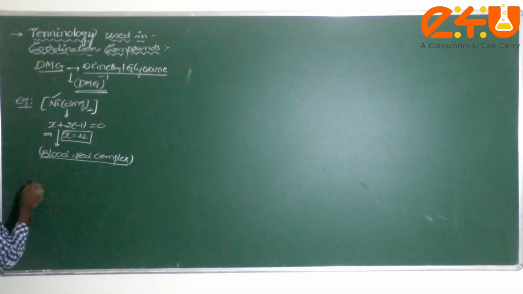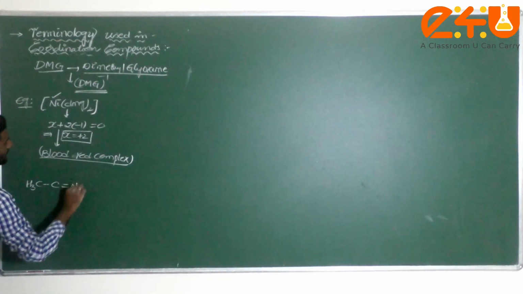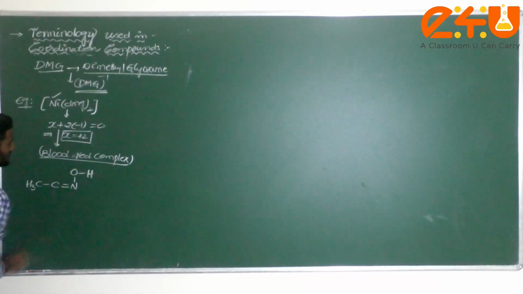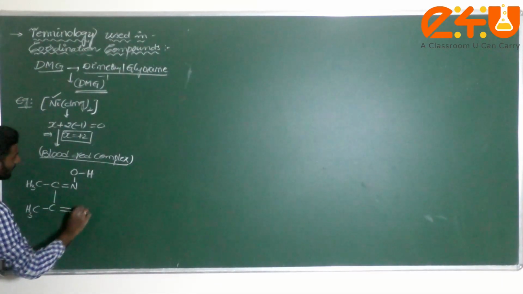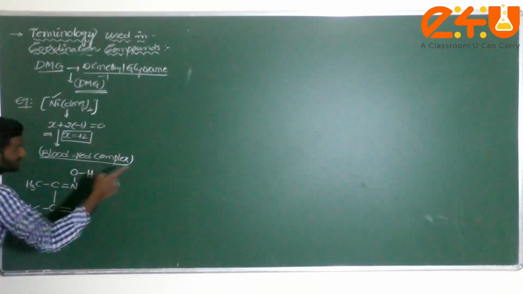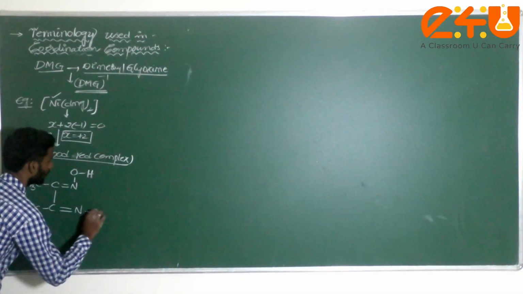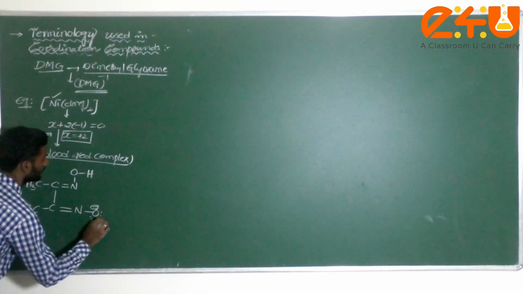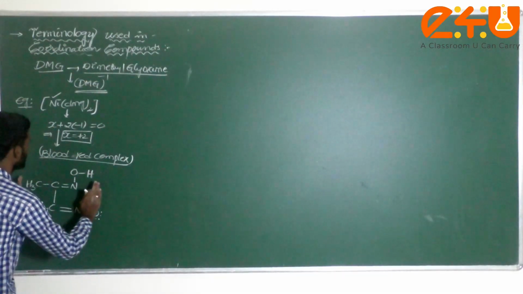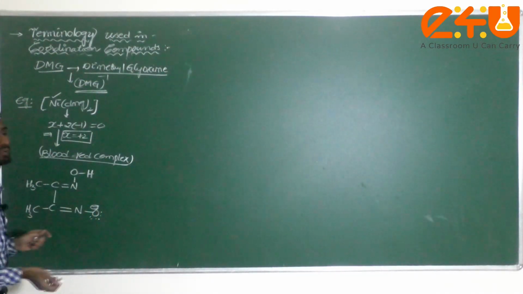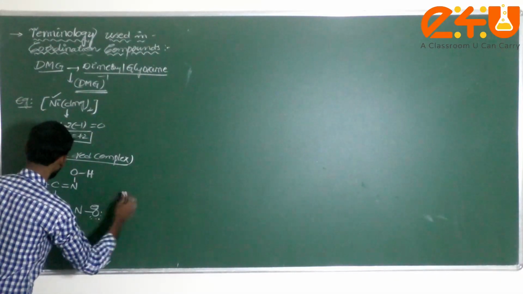Now you can take CH3, C double bond N, OH, here C, CH3, double bond N. One hydrogen atom I replaced, then I am writing O minus here. Here there are 3 lone pairs of electrons. Am I correct or not? Now I have to consider nickel, so how do we check it? The same molecule I can consider twice, because DMG is taken twice here. Am I correct? Now just check it.